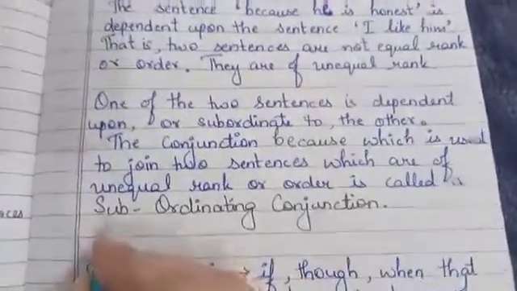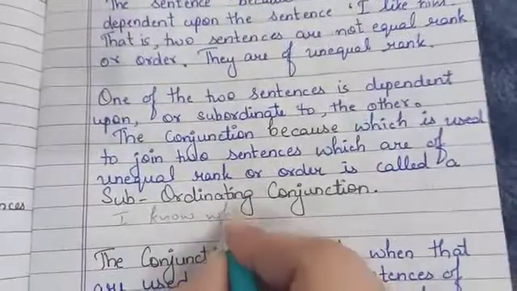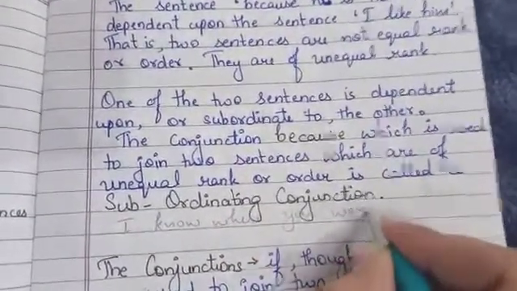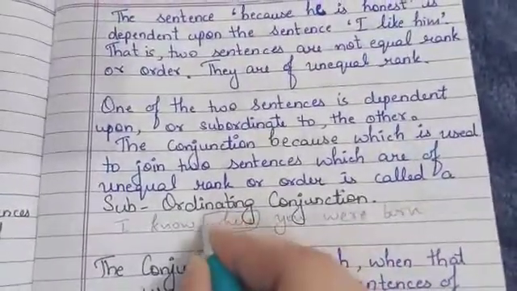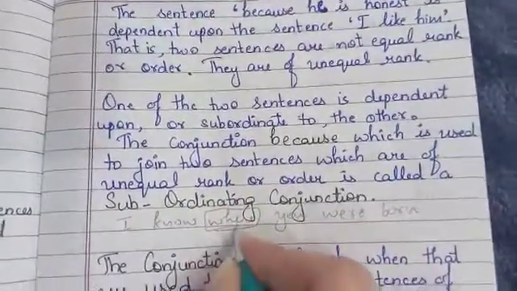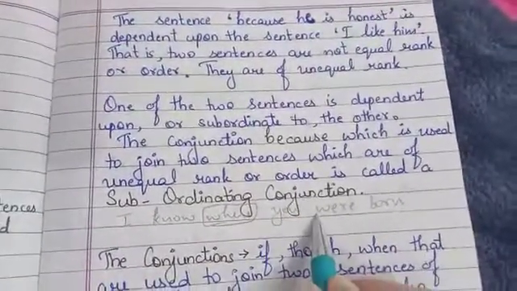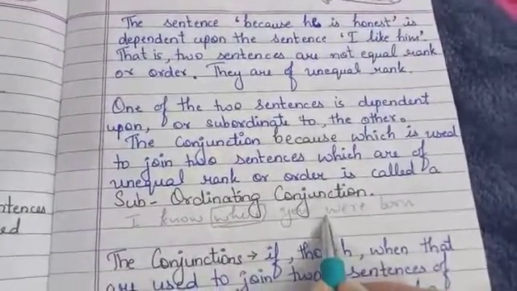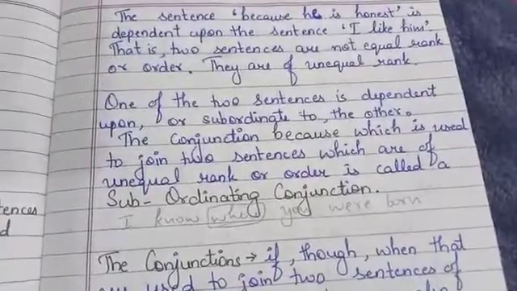A few examples are also there. You can say, I know where you were born. Or, where is the word? These two are not equal. These are of unequal rank. You can say unequal order. They are written in unequal rank or order.